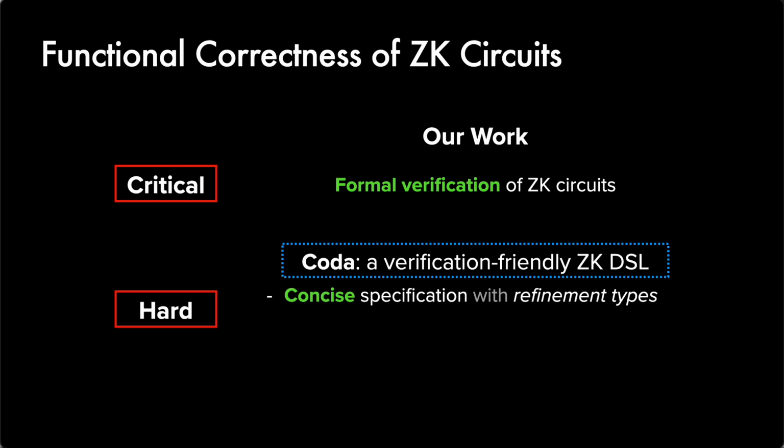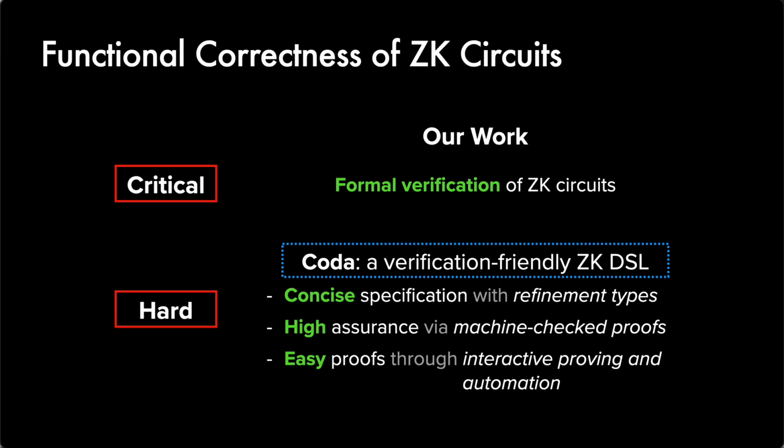The key features of CODA are threefold. First, it allows the developers to concisely specify what it means for the circuit to be functionally correct using what we call refinement types. Second, CODA provides a high level of assurance using machine-checked proofs. And finally, it facilitates the proving process through a combination of interactive proving and automation.